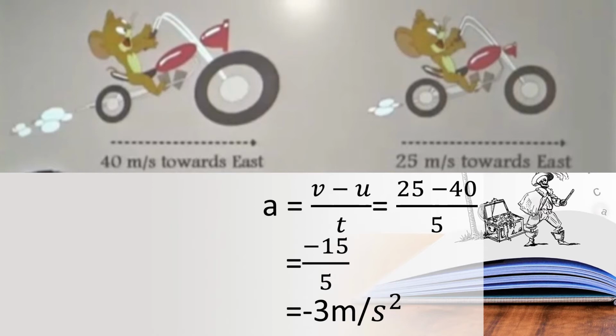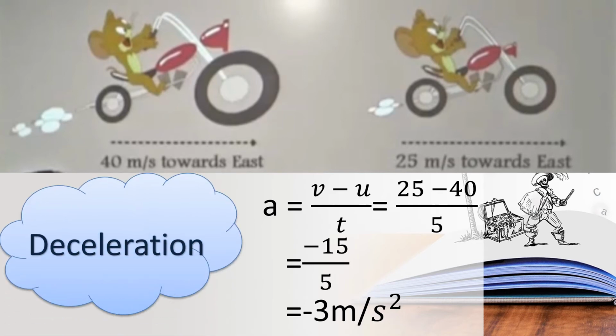We are calling it deceleration or retardation or negative acceleration, because he had started with a velocity of 40 meter per second. And after 5 seconds, this velocity reduces, is it, children? So that we are calling it retardation or deceleration. Okay, children, see, we will find the acceleration.